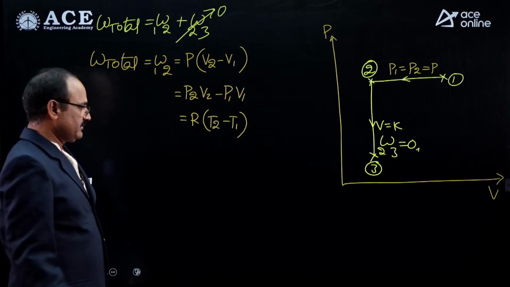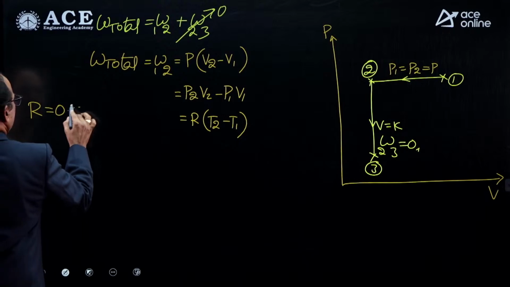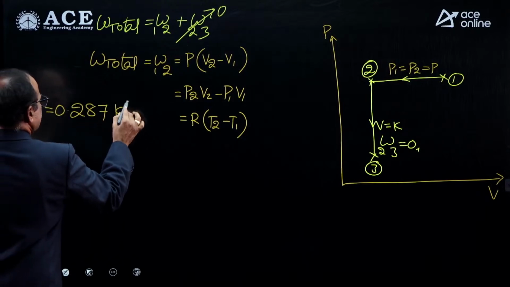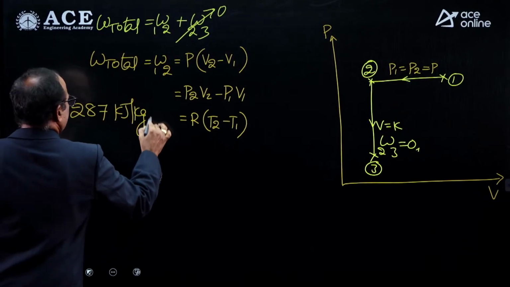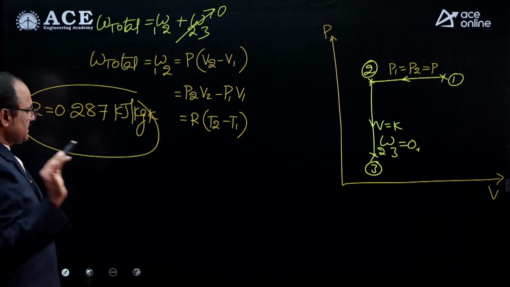R for atmospheric air has the standard value 0.287 kilojoules per kg Kelvin. That is the characteristic gas constant, not the universal gas constant.